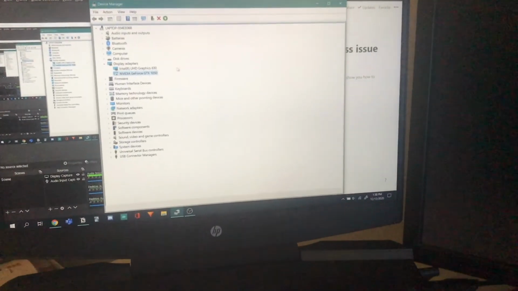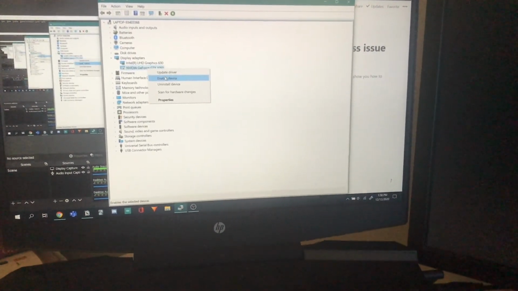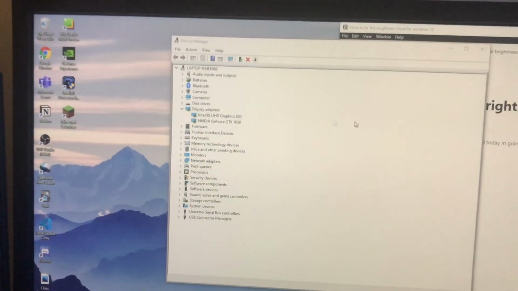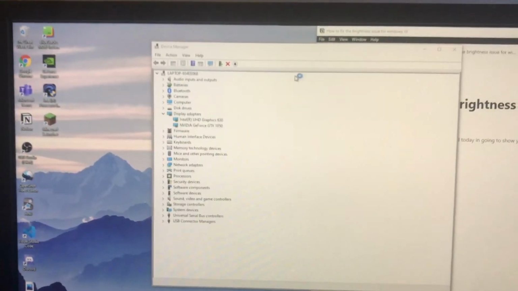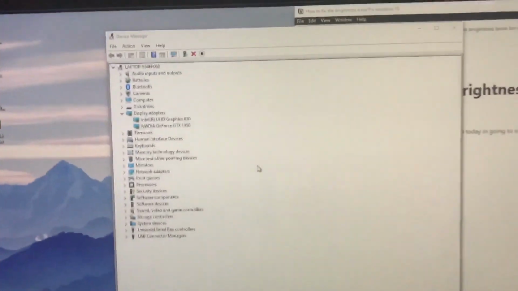And this is what happens. After that you just right click it again and enable the device, and this is how it will look. And now hopefully it'll 100% work.